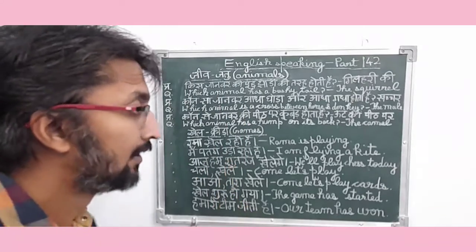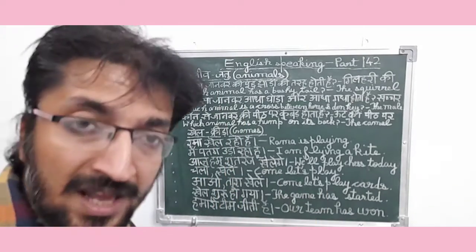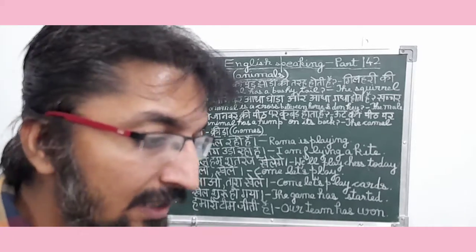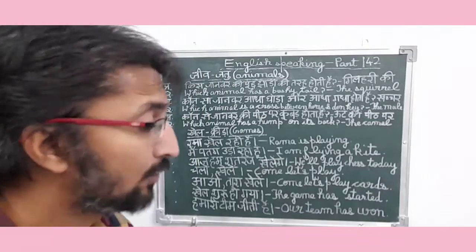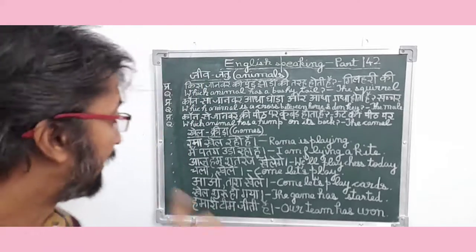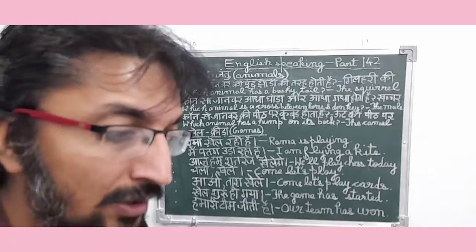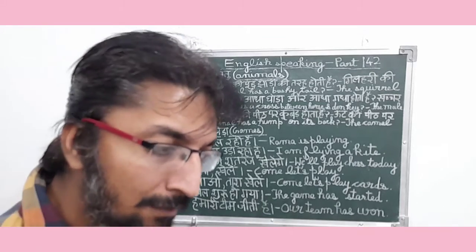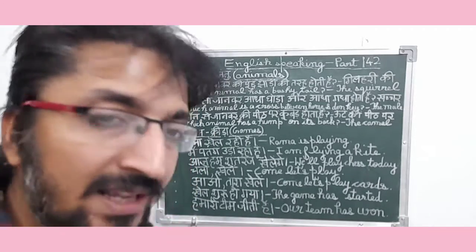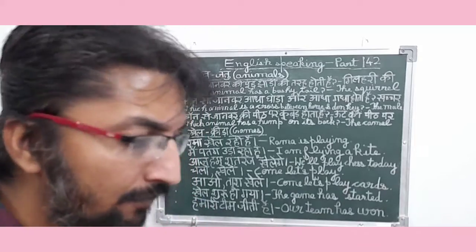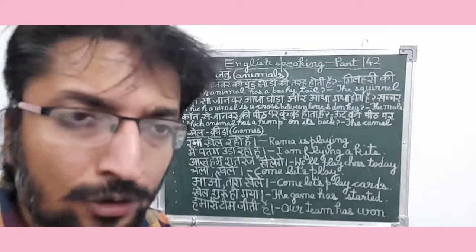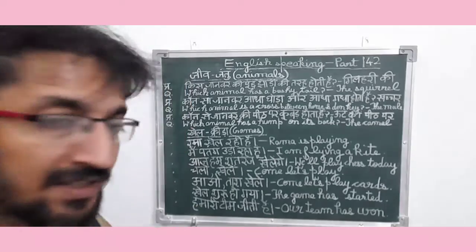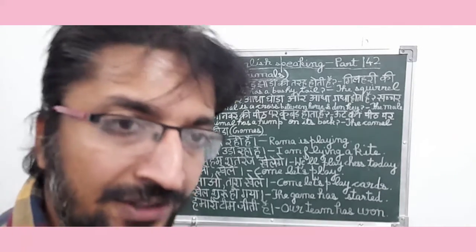रमा खेल रही है. So in English it means, Rama is playing. So friends, Rama is a noun because it is the name of a person, and Rama is a female person. And since this sentence is a present type sentence, Rama खेल रही है, Rama is playing. In this sentence they are trying to say about a particular person, that is Rama, who is playing some sport. They have not mentioned the name of the sport. Basically she is only playing. So it is a present type sports related sentence.